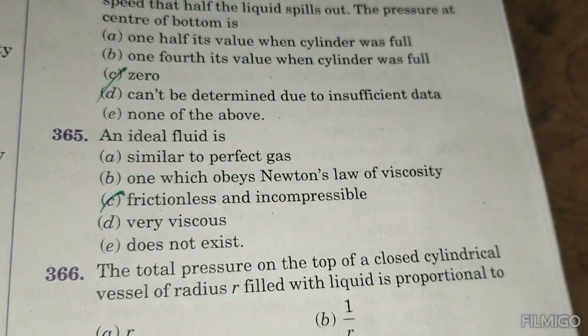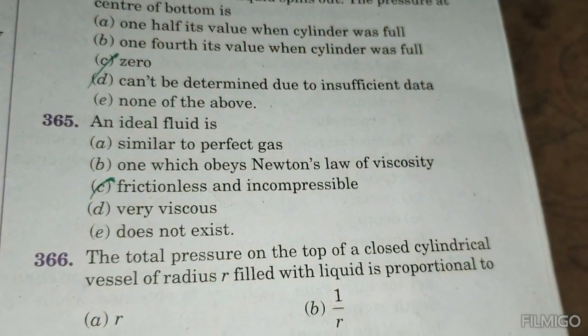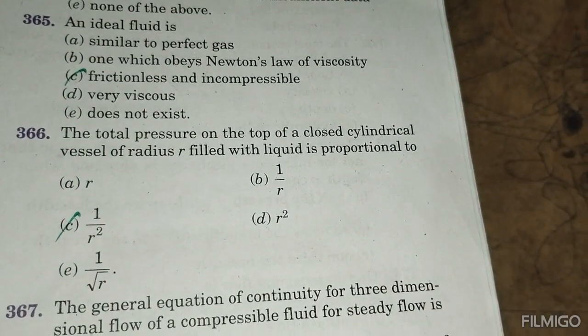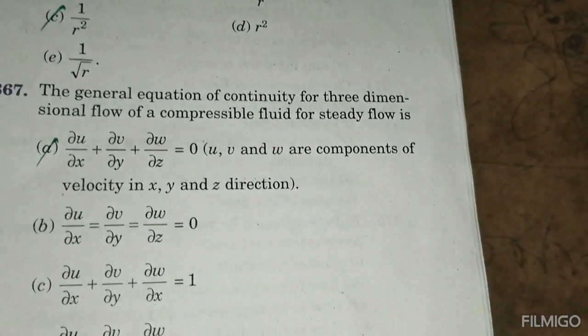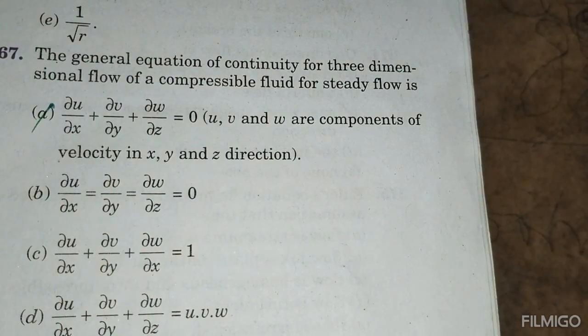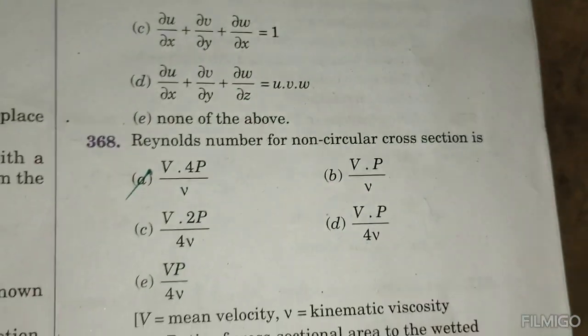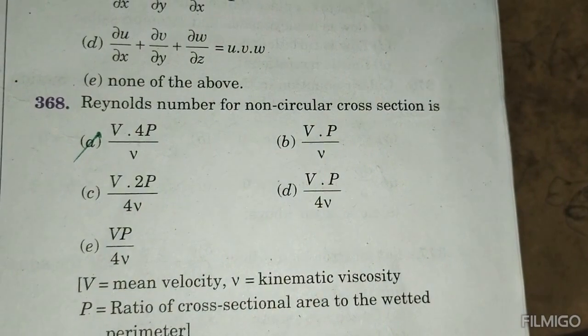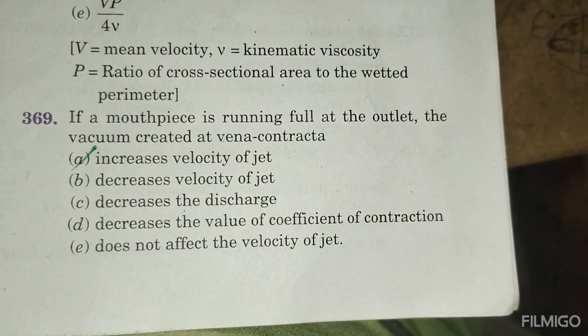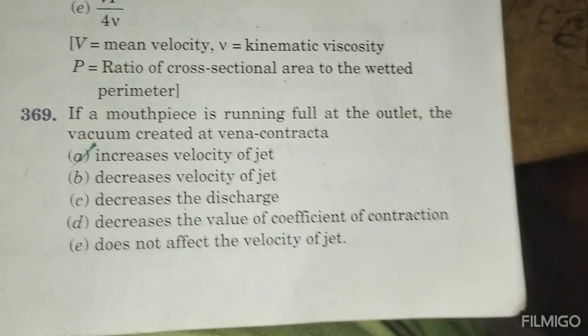An ideal fluid is frictionless and incompressible. The total pressure on the top of a closed cylindrical vessel of radius r filled with a liquid is proportional to 1 by r square. The general equation contains three-dimensional flow. For compressible fluid steady flow, the equation is dou u by dou x plus dou v by dou y plus dou w by dou z equals 0. The Reynolds number for a non-circular cross section is V into 4R by v. In a mouthpiece running full, the vacuum created counters the increase in velocity of the jet.